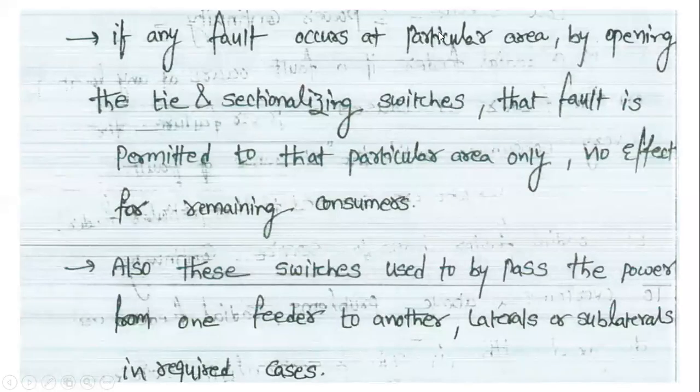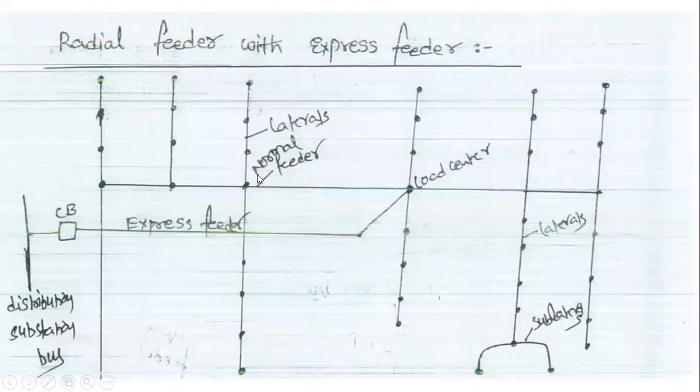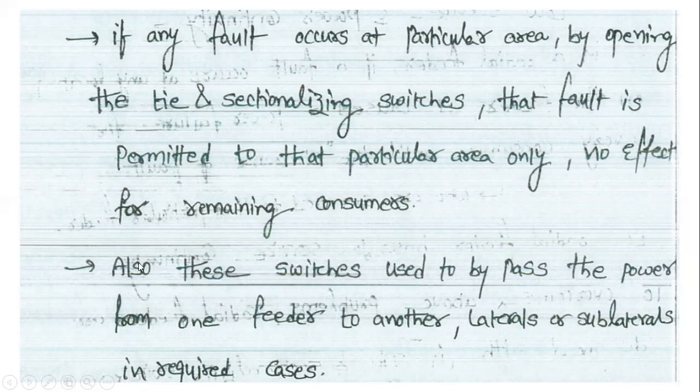If any fault occurs at a particular area, by opening the tie and the sectionalizing switches, that fault is confined to that particular area only. There is no effect on the remaining consumers.